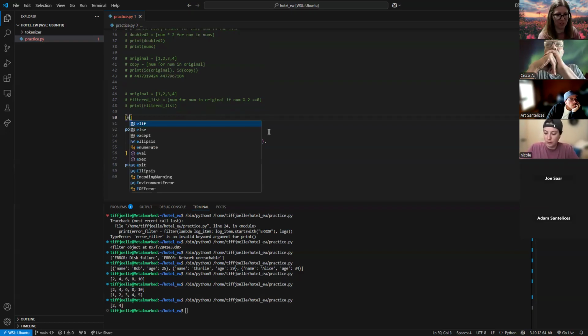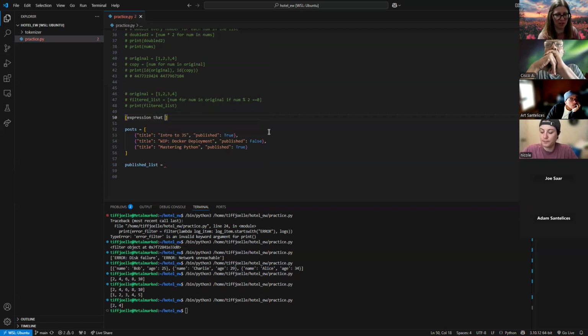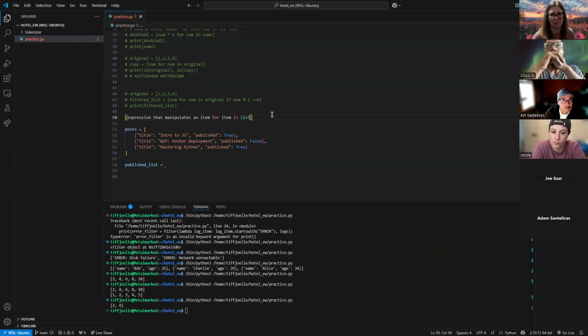In list comprehension, we do an expression that doesn't always have to change, well, that manipulates an item, for item in list. And then we have our little optional if we want.